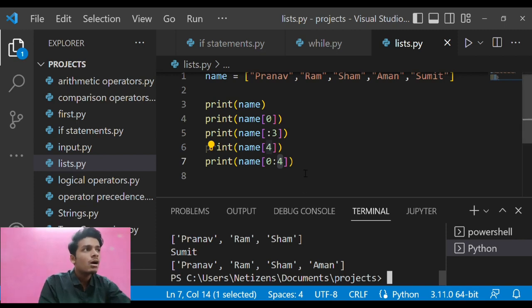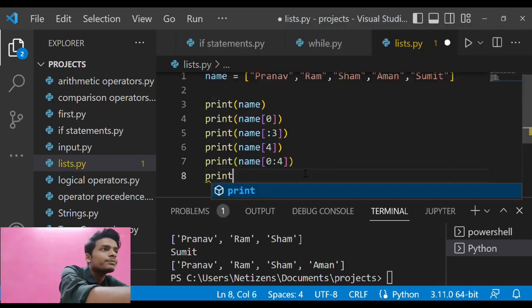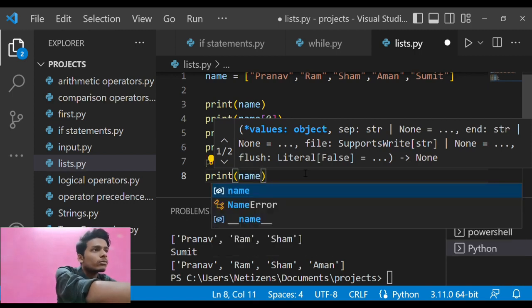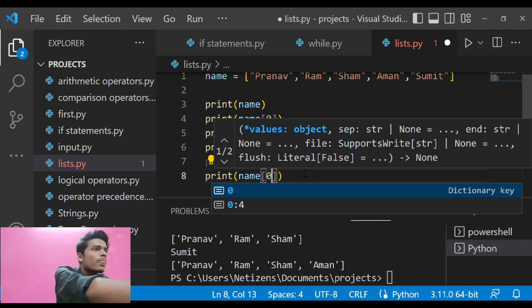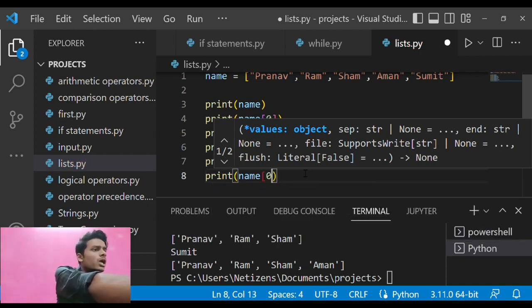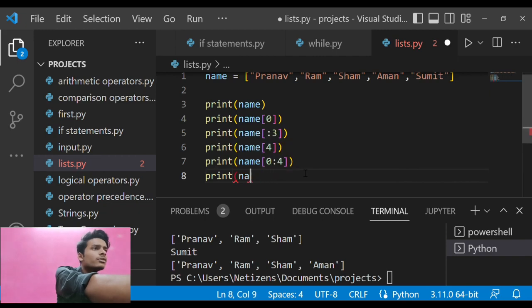And suppose I want to print over here and change the data in name 0 or name 1.